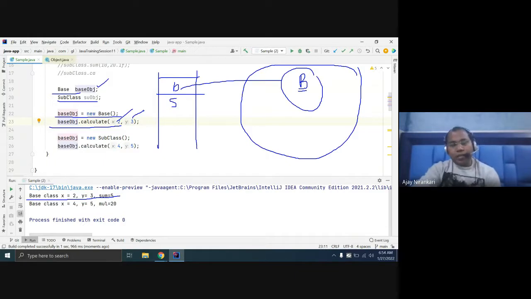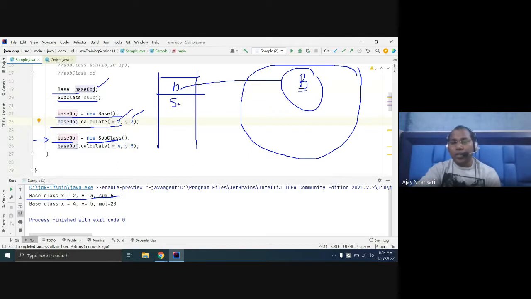But Java also says that in the base class object you can assign any subclass object. This is the principle here. Your base class variable can hold your subclass object.